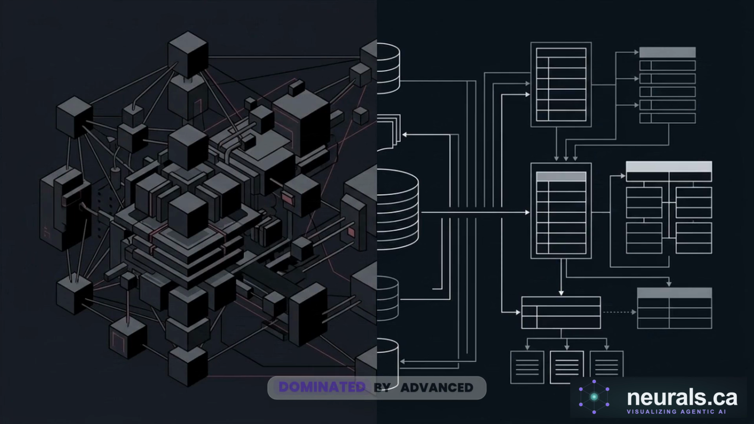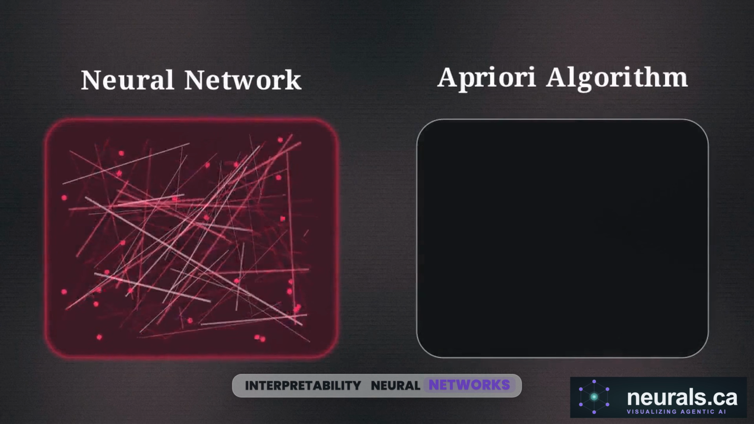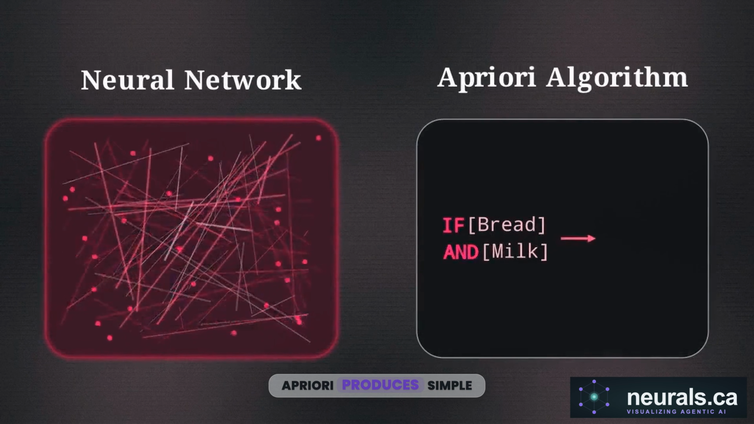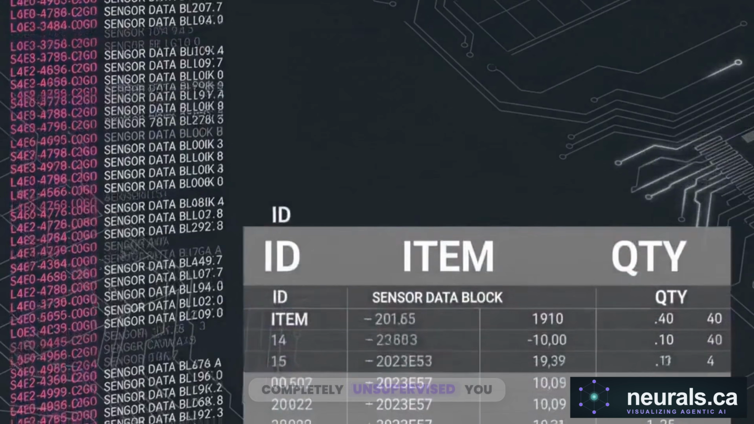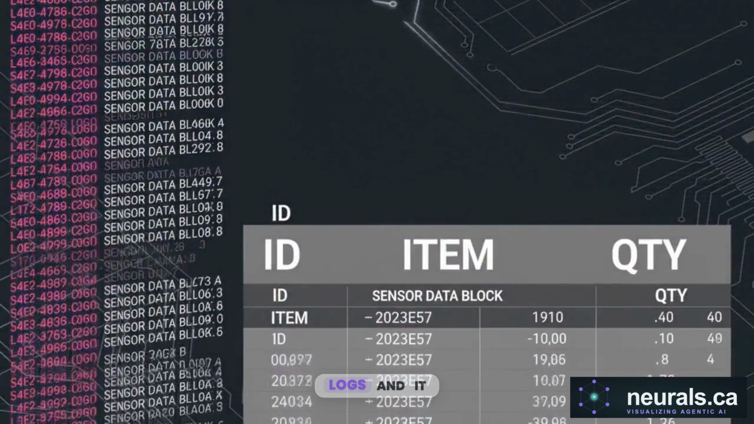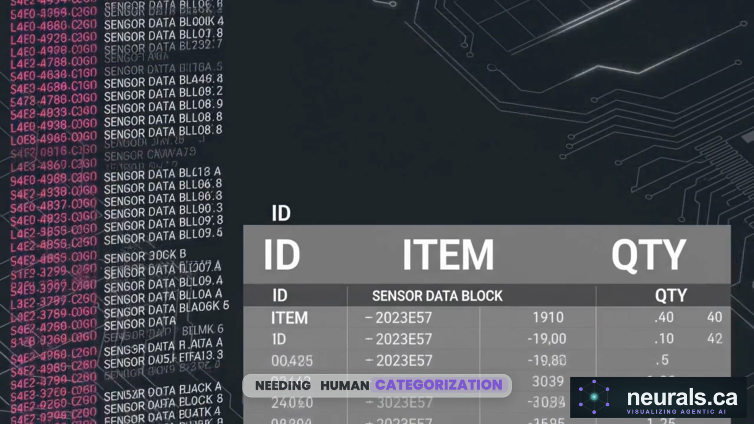So, in an era dominated by advanced deep learning, why do data engineers still actively choose to deploy a classic tool like the apriori algorithm? The answer comes down to absolute interpretability. Neural networks operate as opaque black boxes, but apriori produces simple, human-readable if-then statements. It is also completely unsupervised. You can feed it raw, unlabeled transactional logs, and it will digest and organize them without needing human categorization first.